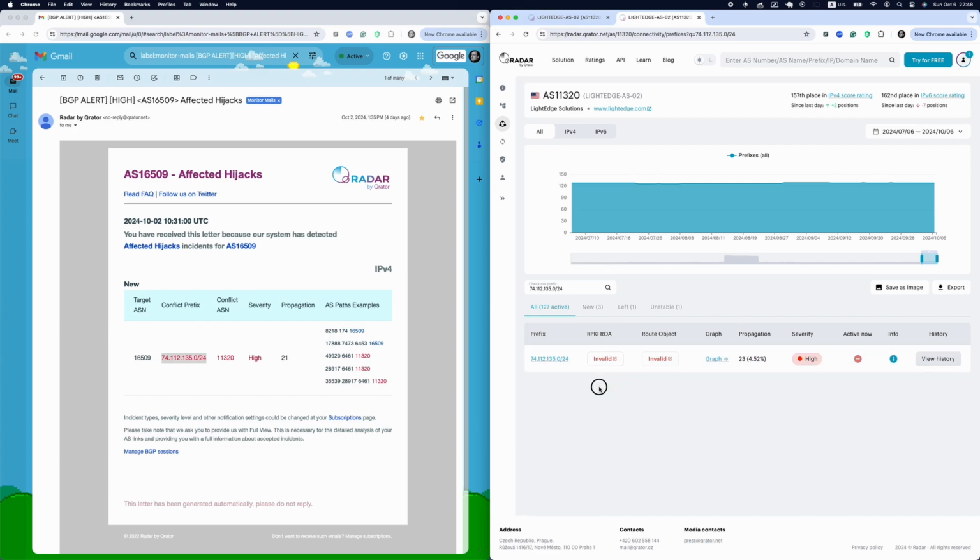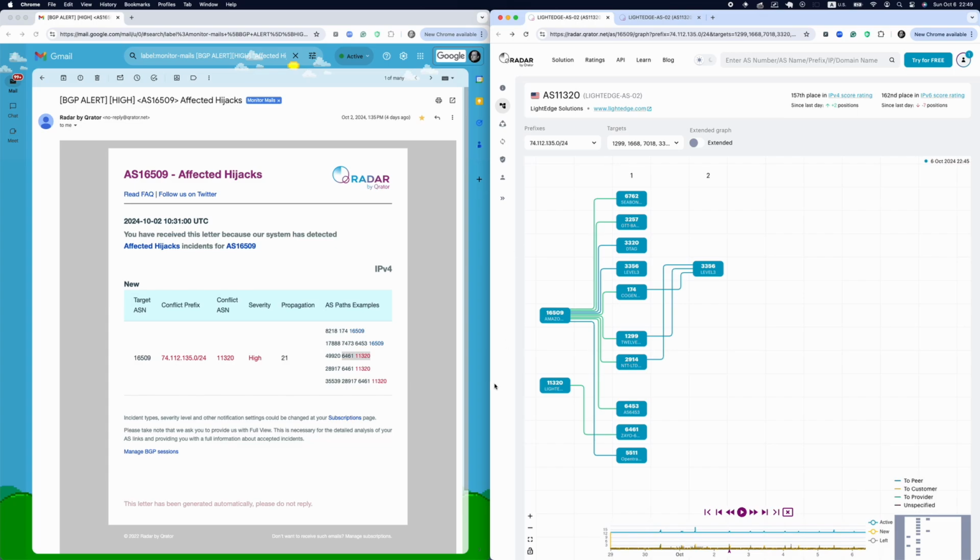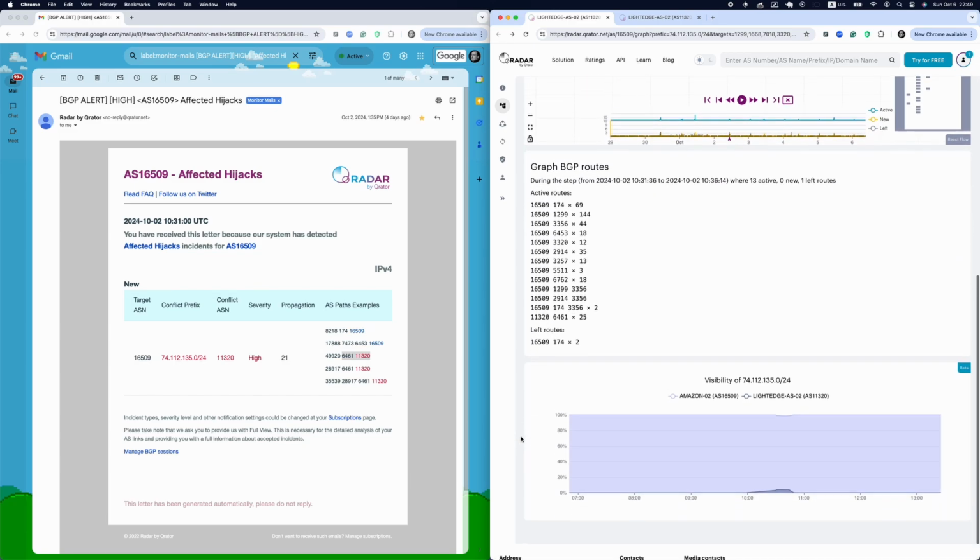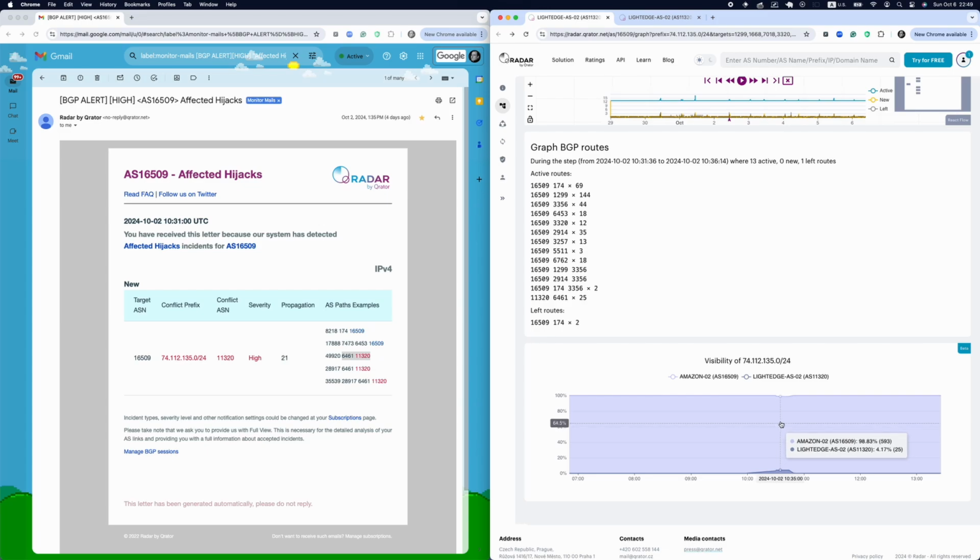In summary, the announcement is being made by an autonomous system that does not have valid resource public key infrastructure and root origin authorizations records or root objects, belongs to another organization, meaning it is not a sibling autonomous system of the legitimate prefix owner, is not a BGP neighbor of the legitimate prefix owner, i.e. there are no peering relationships. As a result, part of the traffic may potentially be directed toward the autonomous system that performed the hijack. Therefore, we can conclude that this announcement is likely a hijack and has a high priority.